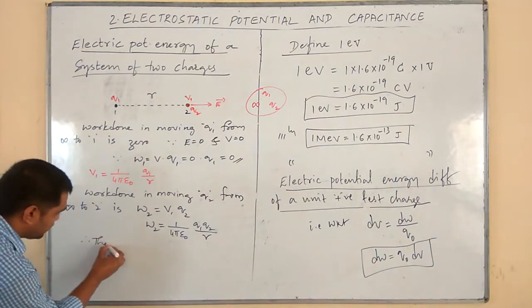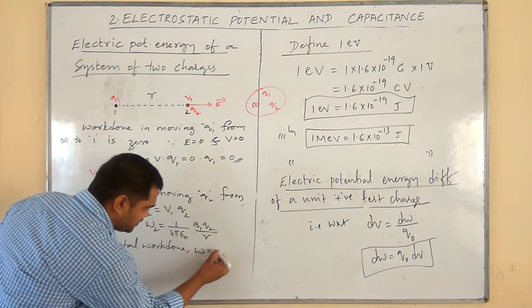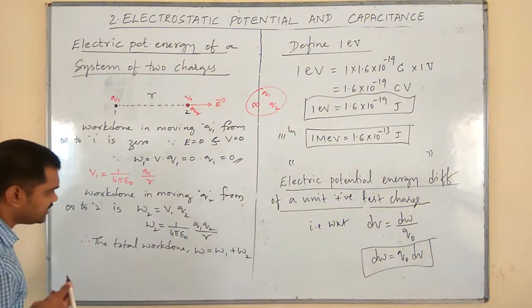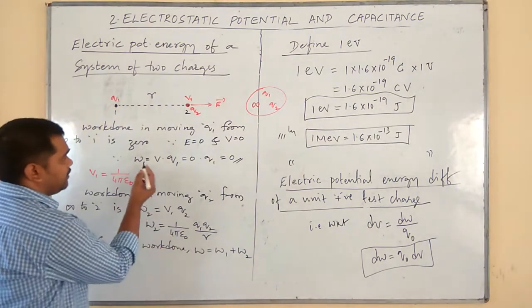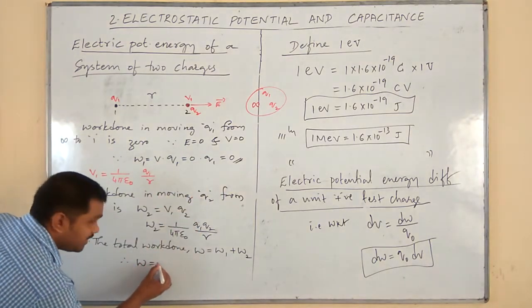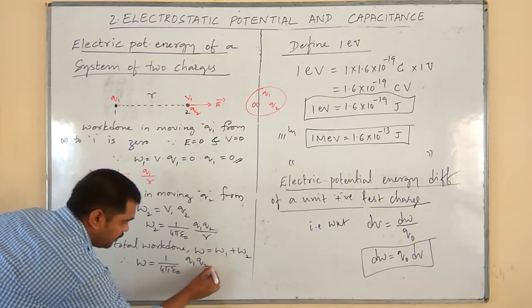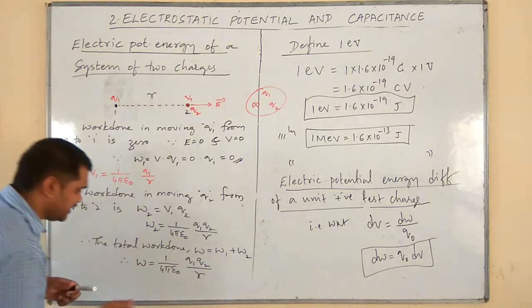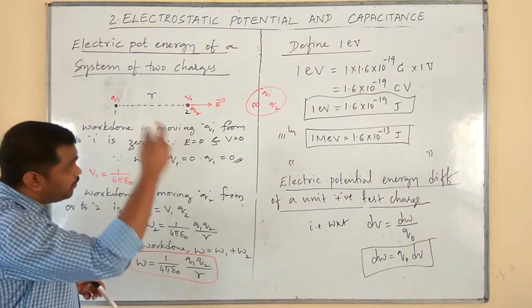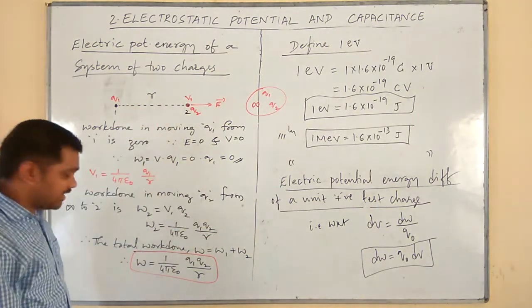Now, therefore, the total work done W is equal to W1 plus W2. If you add these two, W1 is anyhow 0 here, so W2 is this much. Therefore, we get W is equal to 1 upon 4 pi epsilon naught Q1 Q2 divided by R. So this is the total amount of work done in moving both Q1 and Q2 from infinity to this point 1 and 2 respectively.